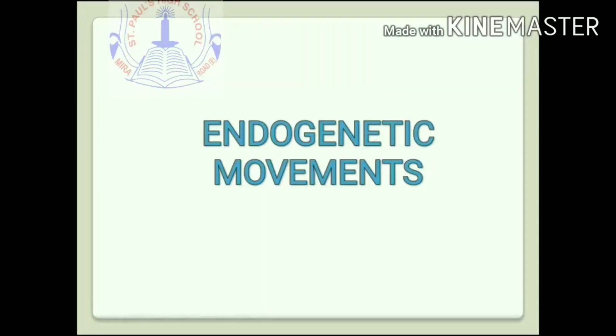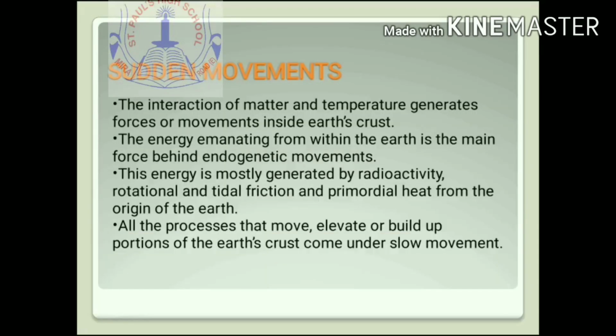Endogenetic movements, sudden movements. Students, in the previous lecture, we have already studied the slow movements. The interaction of matter and temperature generates forces or movements inside the earth's crust. The energy emanating from within the earth is the main force behind endogenetic movements.